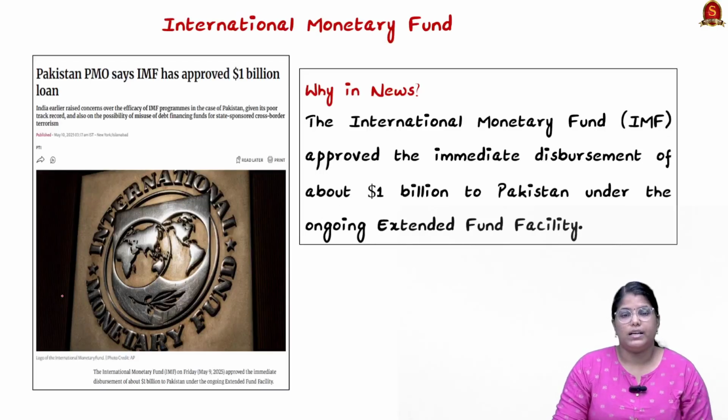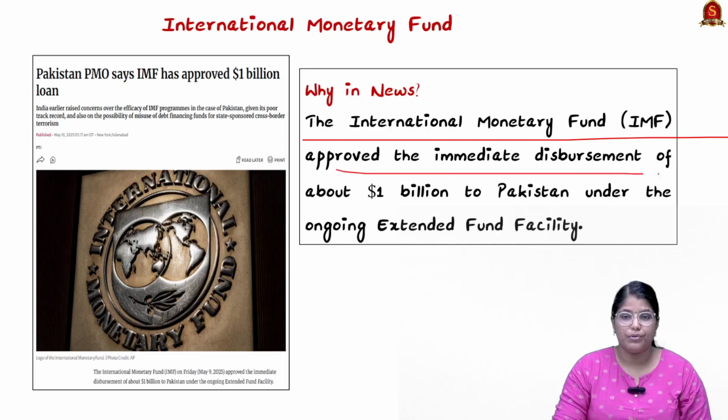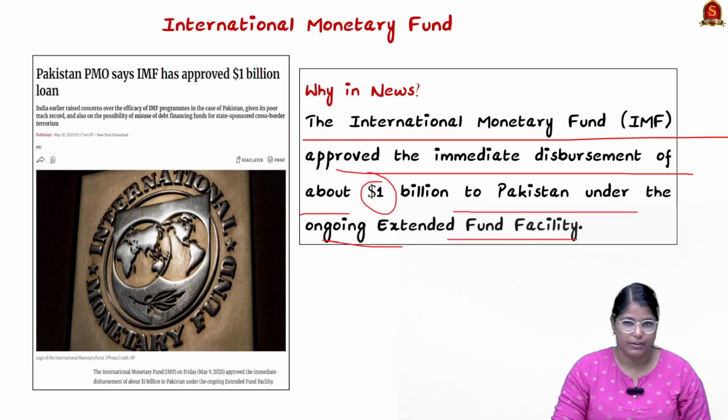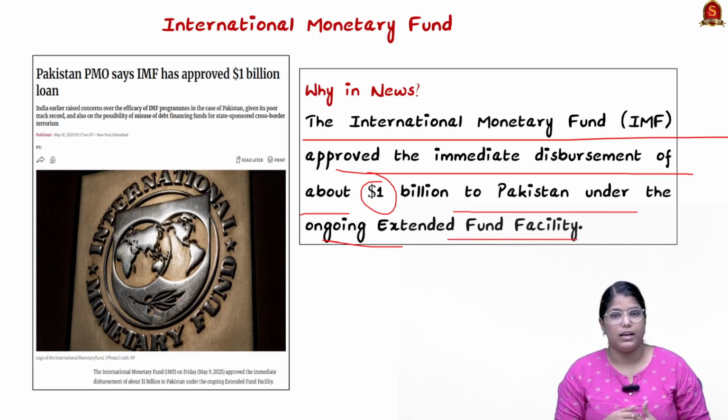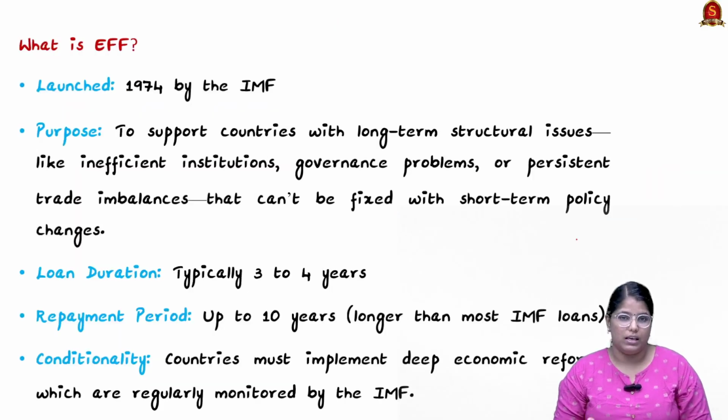Now look at this news article. According to the news article, the International Monetary Fund, IMF, has approved the immediate disbursement of about $1 billion to Pakistan under the ongoing Extended Fund Facility. So, from the prelims perspective, we have to learn about what the EFF is and certain other lending instruments of the IMF. So, let's start with EFF, which is Extended Fund Facility.